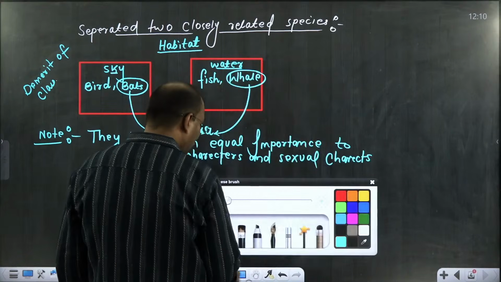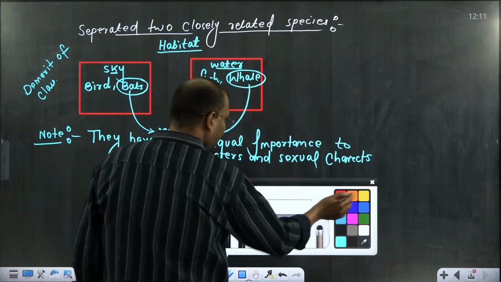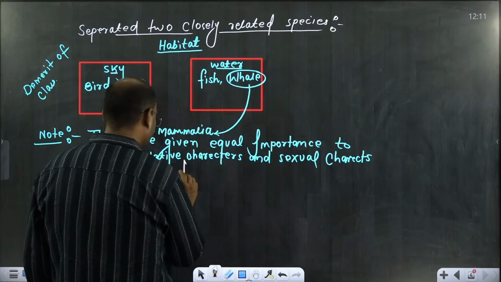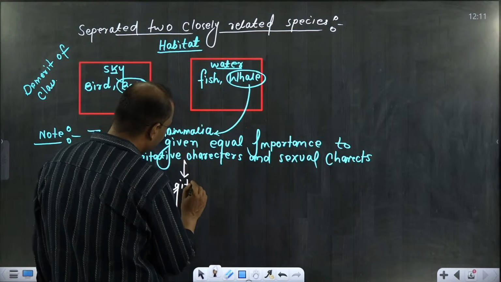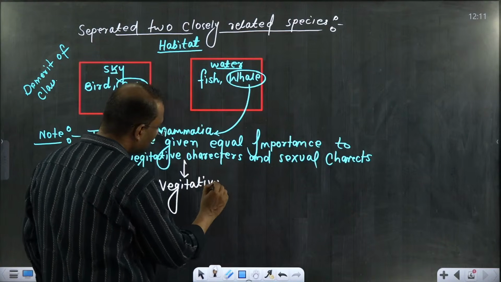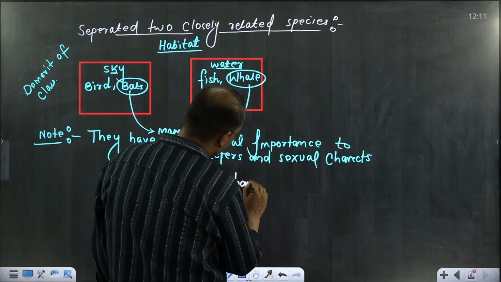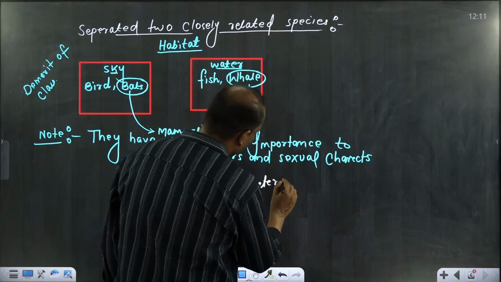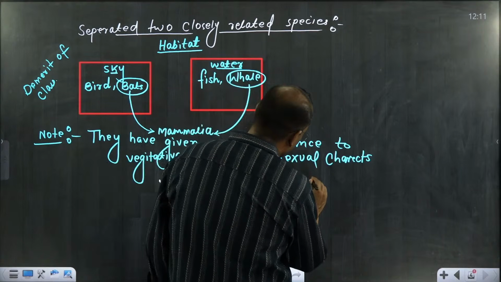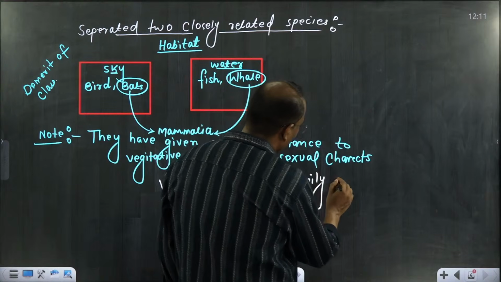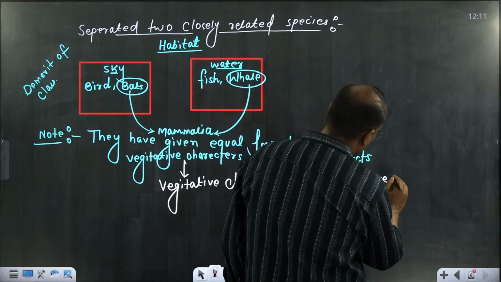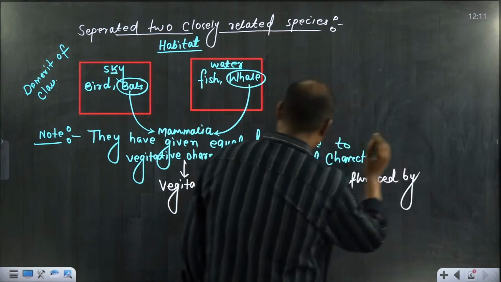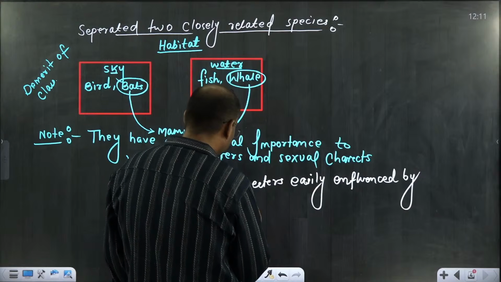And one more line they have mentioned in our NCERT, that vegetative characters are easily influenced by the external environment.